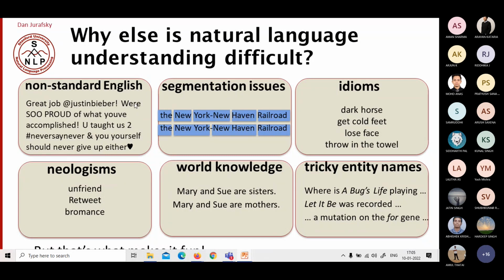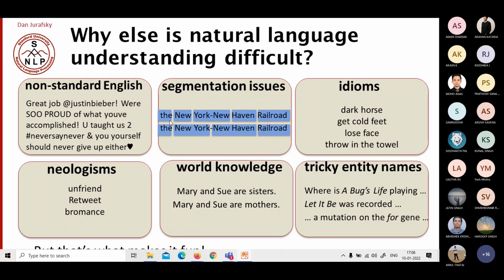We are is used as where. So proud is written with a double O. They insist on the importance. So proud of what you have done, what you have accomplished. And U is for you. So like this, it's non-standard language, and we may need to process this also. And there may be segmentation issues.